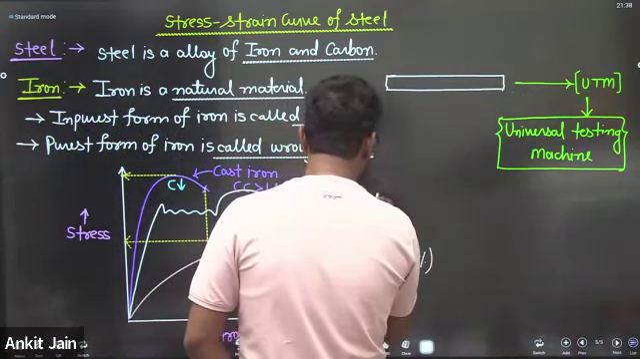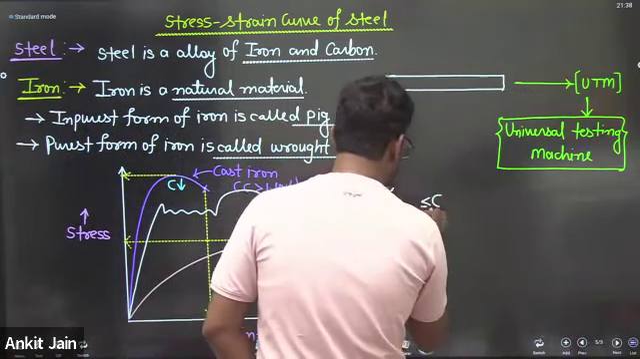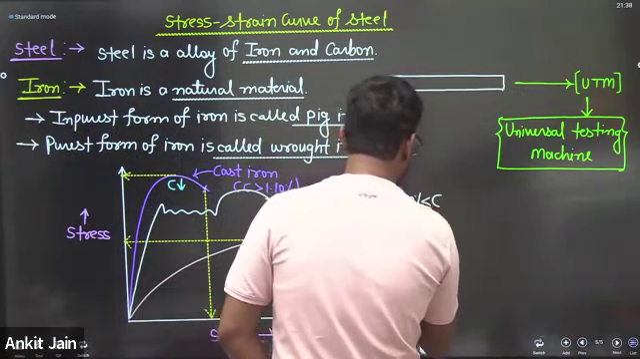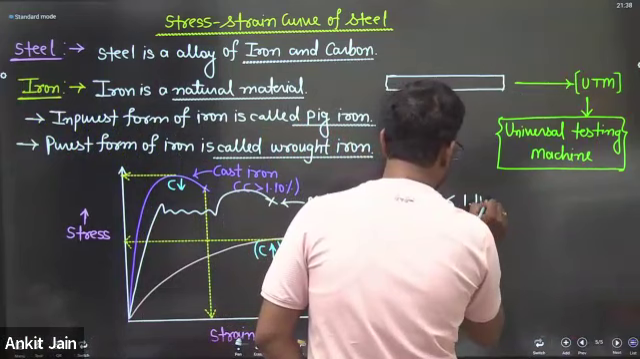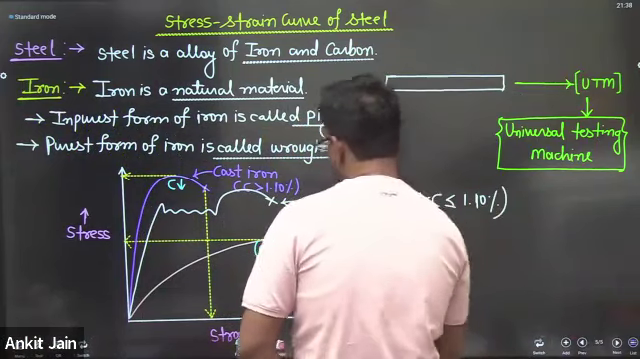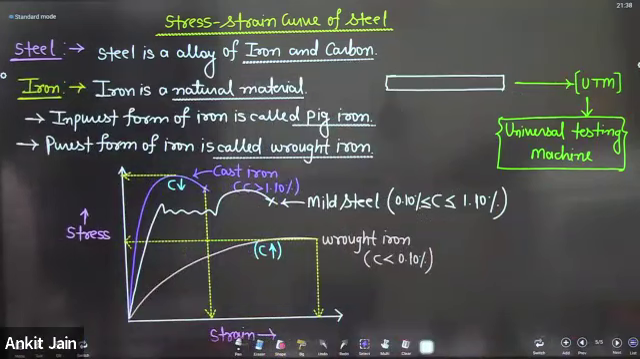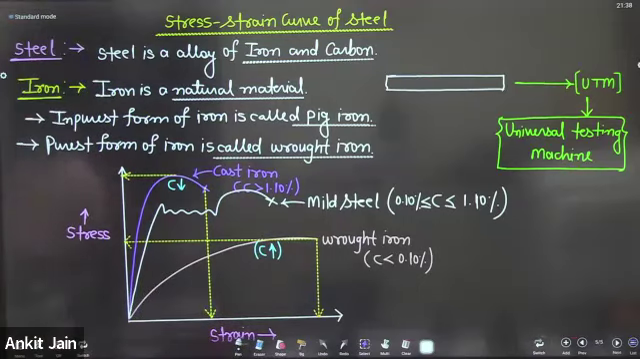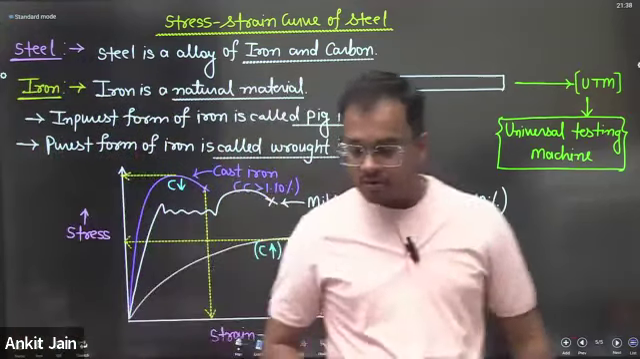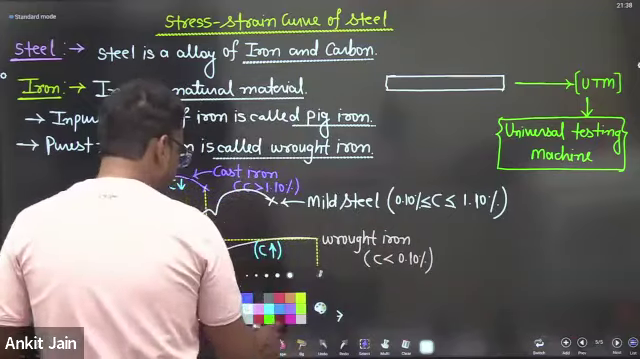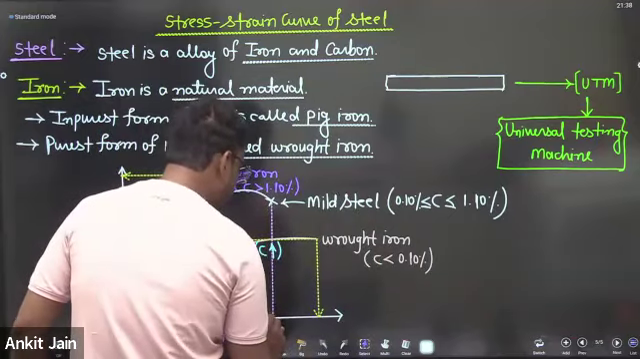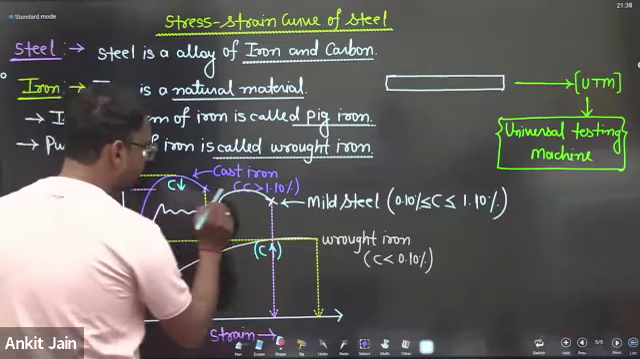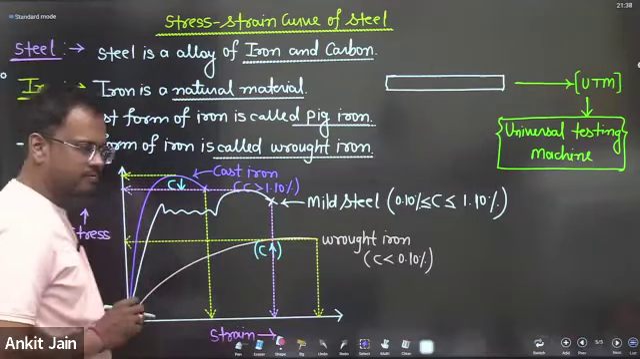The carbon content of this mild steel is greater than or equal to 0.10% and less than or equal to 1.10%. Please remember this point. If I am talking about the mild steel, you can see here, in mild steel there is a significant amount of strain like wrought iron and a significant amount of stress like cast iron.